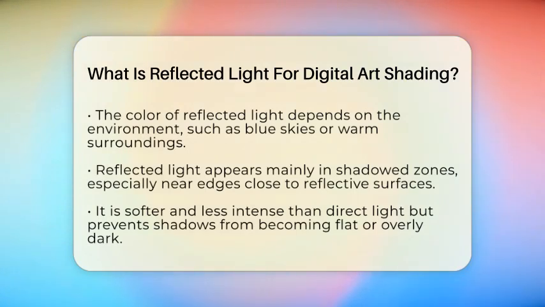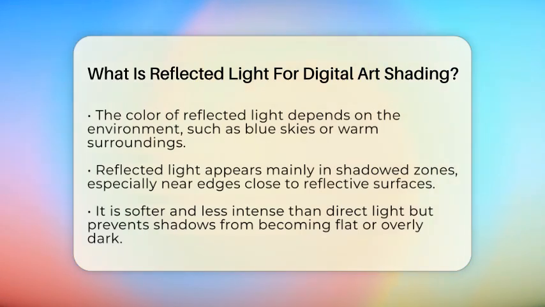This reflected light usually has a different color tone, influenced by the environment or the surfaces around it. For example, if your scene has a blue sky, the reflected light on objects might have a cool blue tint. If it's a warm environment, the reflected light could be warmer, like yellow or orange. This color contrast helps your art feel more alive and integrated into its setting.